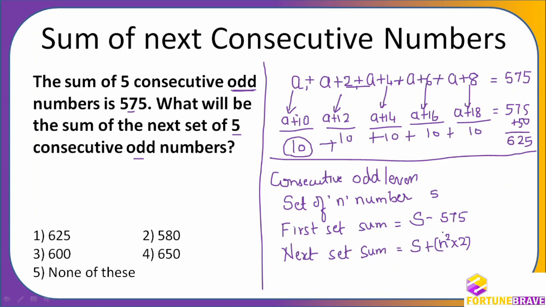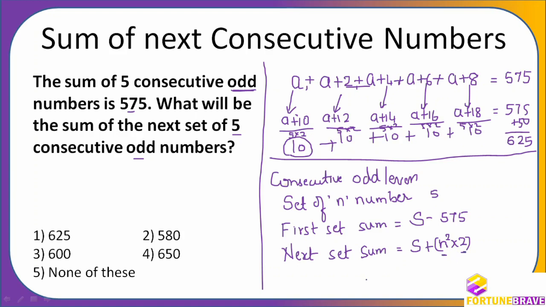If there are 5, then 5 square is 25, into 2. Why am I doing 5 square here? If you see, this is coming 10 because it is 5 into 2. This is also 5 into 2, this is also 5 into 2, and so on. So 5 times, and then into 2, if you do, you will get the answer.